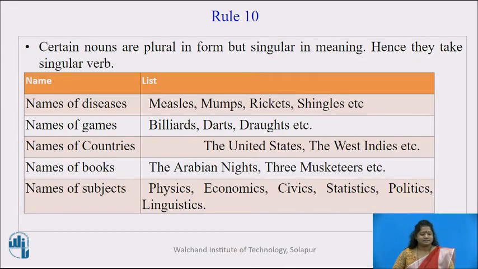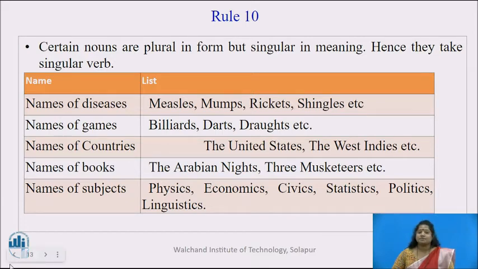Rule number 10. Certain nouns are plural in form but singular in meaning. Hence, they take singular verb. For example, the names of diseases such as measles, mumps, rickets, shingles, etc. Names of games such as billiards, darts, draughts, etc. Names of countries such as the United States, the West Indies, United Arab Emirates, etc. Names of books such as the Arabian Nights, Three Musketeers, etc.